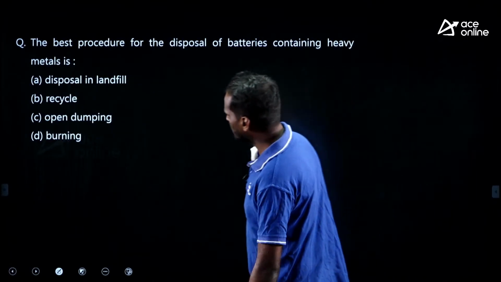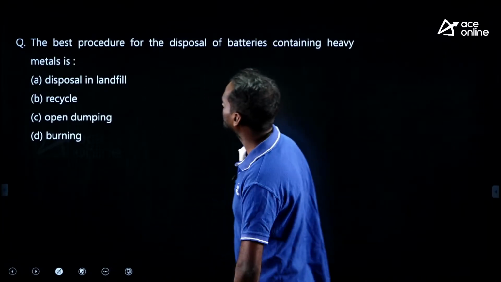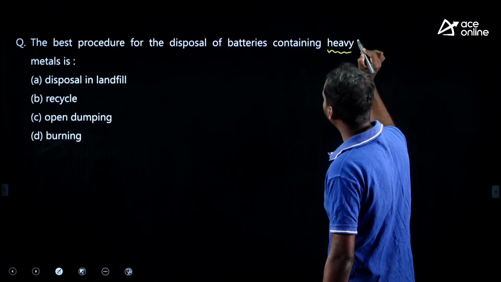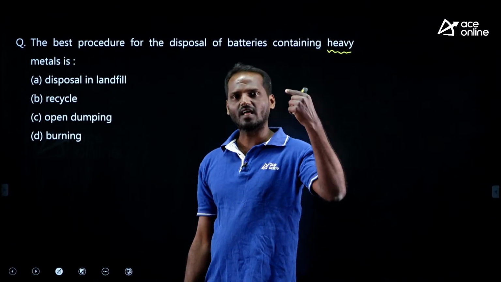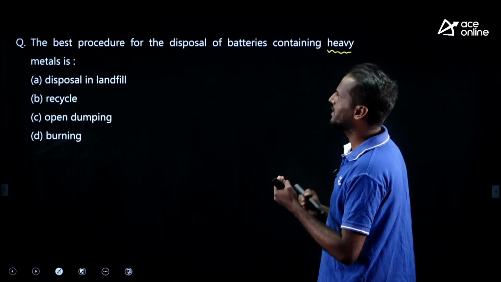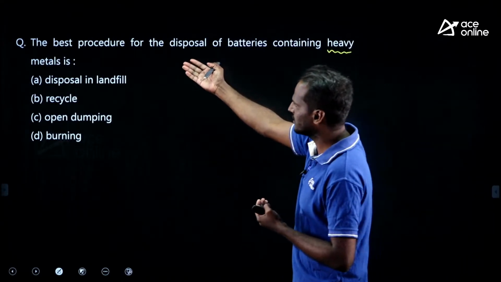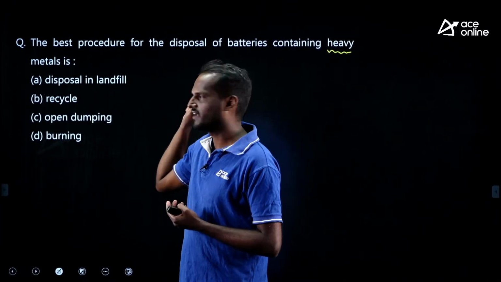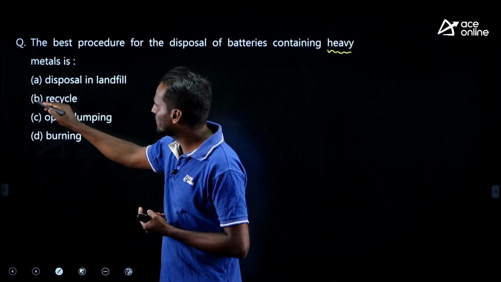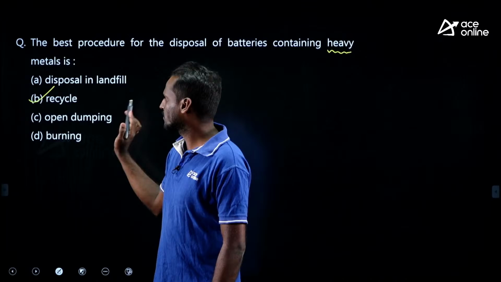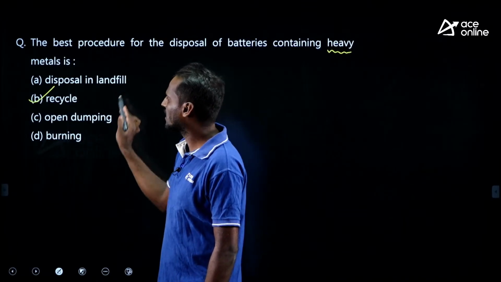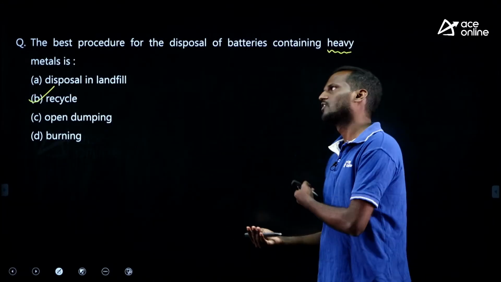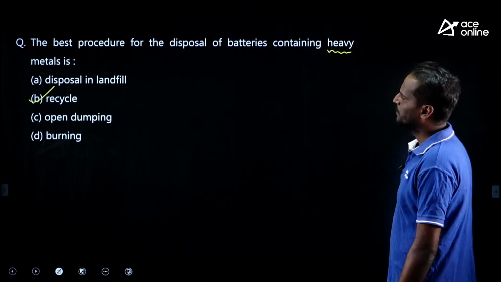Next, the best procedure for the disposal of batteries containing heavy metals. The batteries which contain heavy metals are highly carcinogenic in nature. In such a case, what is the best method of disposal? Look at the options given. Disposal by landfill, no, landfill is also not safe for such heavy metals. Open dumping is also not safe, burning is also not safe, because they are carcinogenic in nature, right? Therefore recycling is the best method. Try to recycle, then it is good for such kinds of batteries.